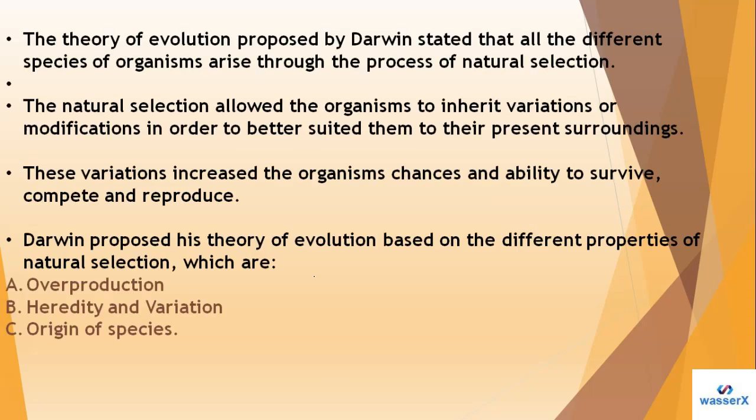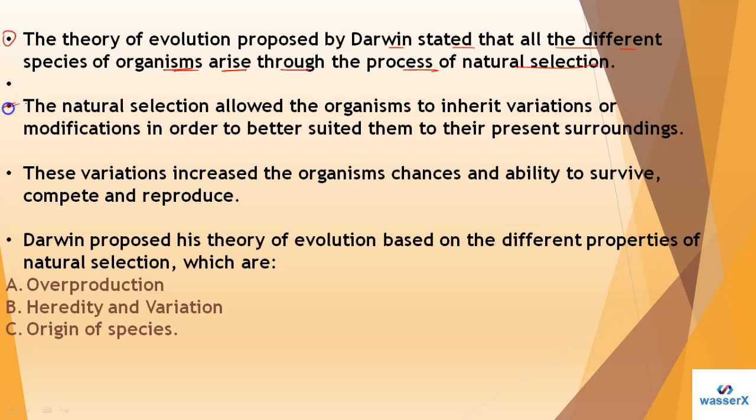Let me take you further now, students. In this slide, as you can see, is the theory of evolution proposed by Darwin. That we have studied very well. Darwin stated that all the different species of organisms arise through the process of natural selection. That is the theory of evolution of Darwin, right? He stated that all the different species of organisms arise through this process of natural selection.